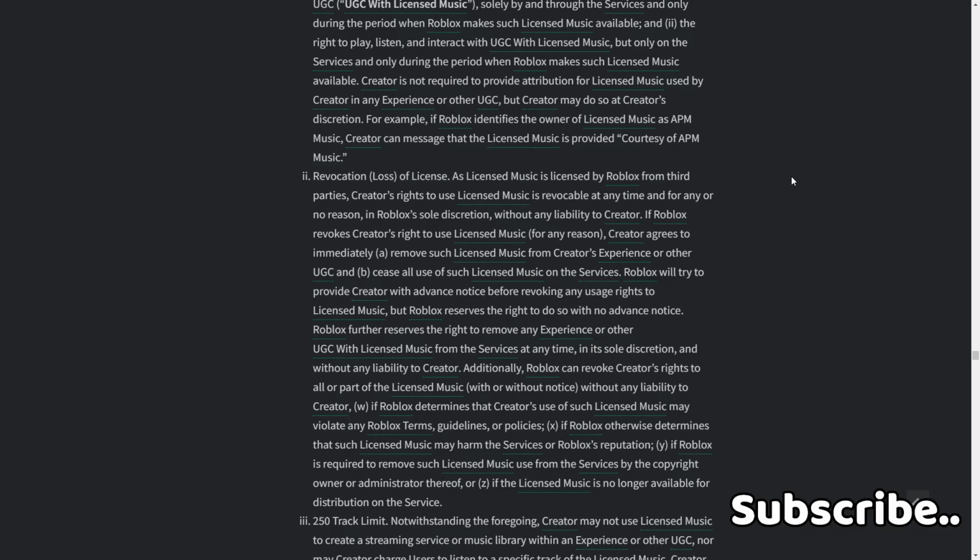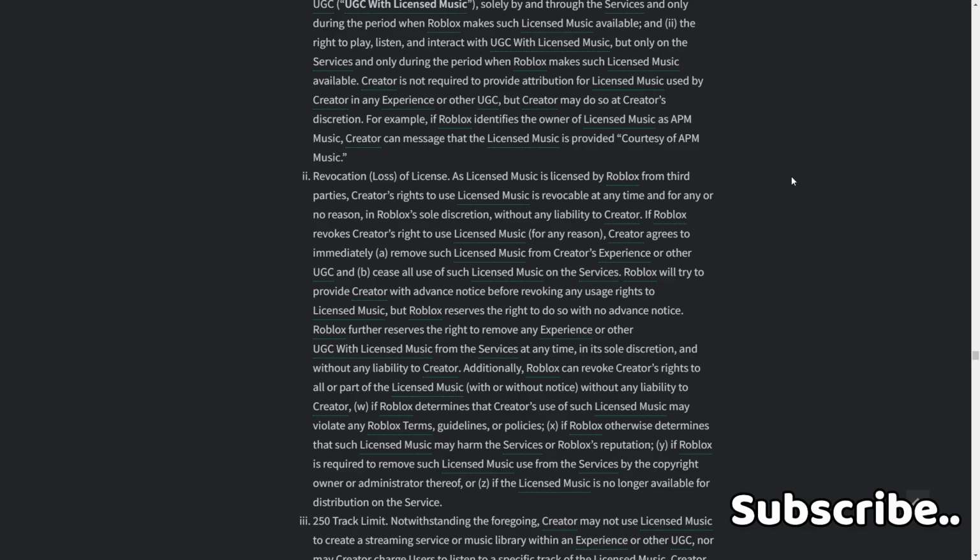Roblox further reserves the right to remove any experience or other UGC with licensed music from the services at any time in its sole discretion and without any liability to creator. Additionally, Roblox can revoke creators' license rights to all or part of their licensed music with or without notice, without any liability to creator.